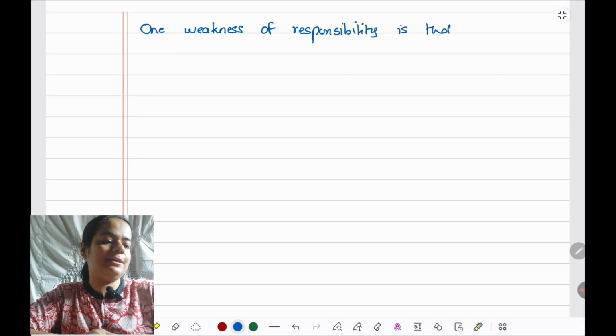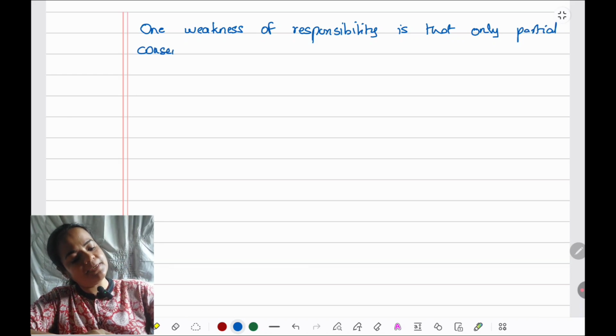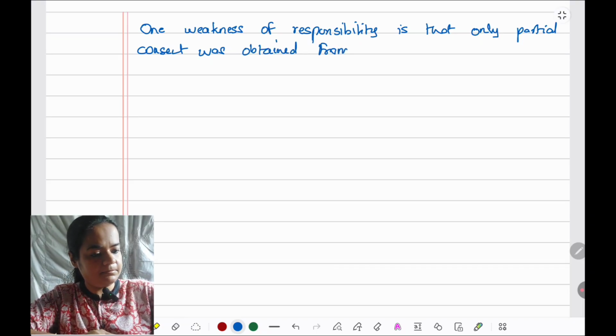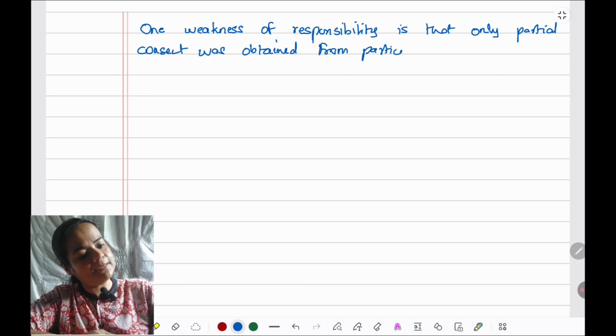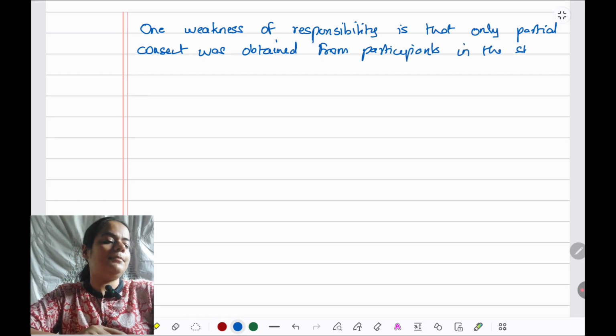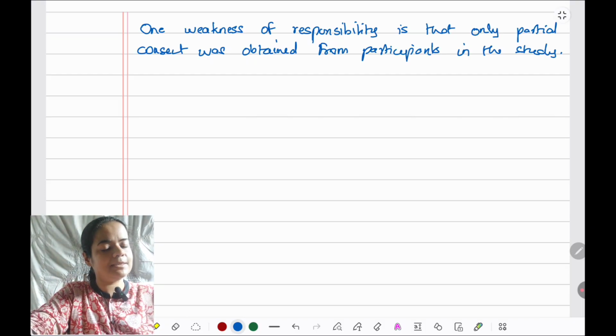that only partial consent was obtained from participants in the study. Now, there are many studies in which only partial consent is obtained. How is it specific to this study? In this study, where did we see that only partial consent was there? We need to give context of that. So, that is known as evidence.